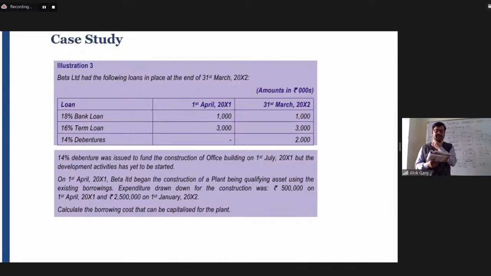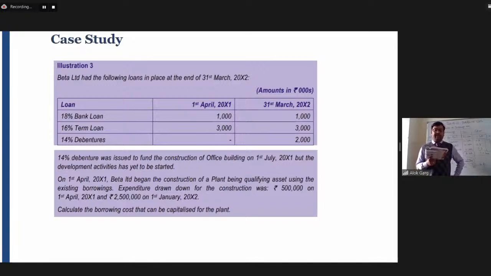Expenditure drawn down for the construction was 5 lakh on 1st April 2001, and on 1st January 2002, Beta Limited has used 25 lakh rupees, okay. So total fund used by Beta Limited is 30 lakh rupees, out of which 5 lakh was on 1st April and 25 lakh was on 1st January, okay.